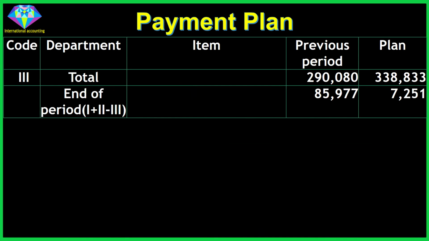The last line, end of period, includes beginning cash plus total revenue minus total expenditure. Note that the data in this line in the previous period column is used as the beginning cash line in the plan column. Comparing the actual in the previous period with the plan helps us see the cash flow fluctuations in the future. Hope this video will help you in your studies as well as your work.